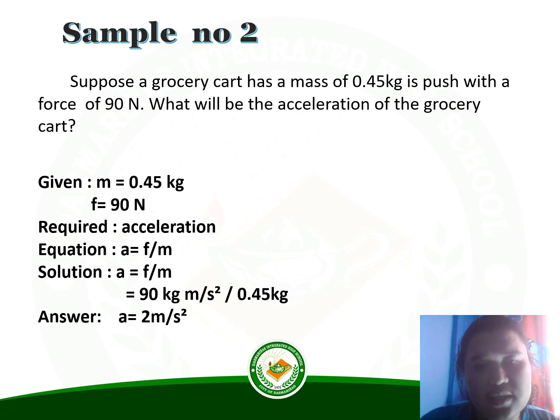Next, the equation is a equals F divided by m. Solution. a equals F divided by m. So 90 kilogram meters per second squared divided by 0.45 kilogram. The answer is a equals 200 meters per second squared.